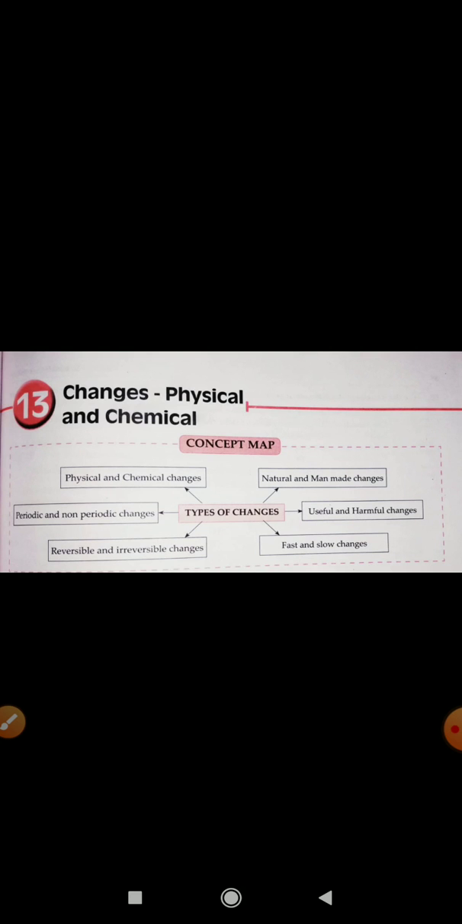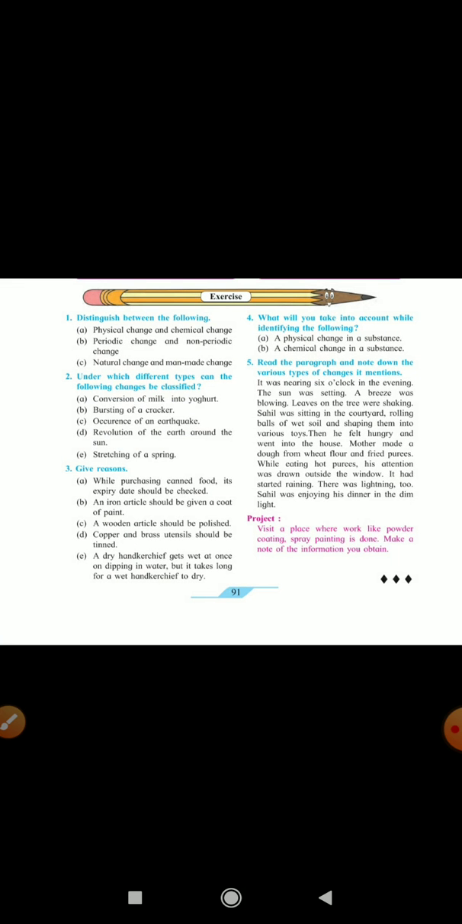Now let us solve the exercise. Okay, so here various questions are given, and I have sent you the answers also. So you can take screenshots of the different pages. Now here, first question is distinguish between physical and chemical change. Second is periodic change and non-periodic change. Third is natural and man-made changes. Okay, so in this order, how they have written in the notebook, you can take the screenshot of the same pages.